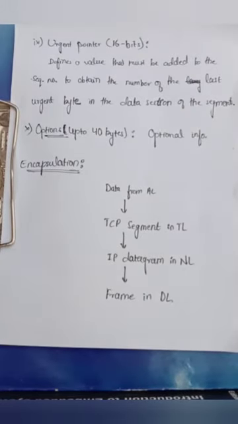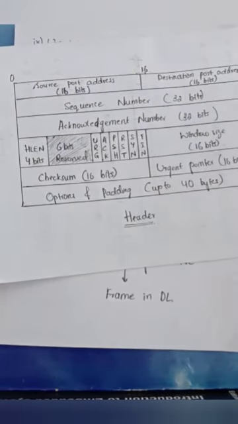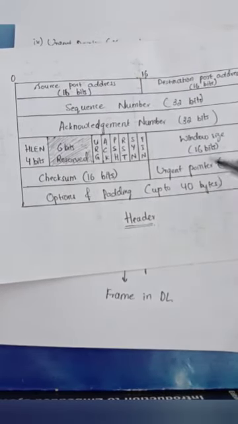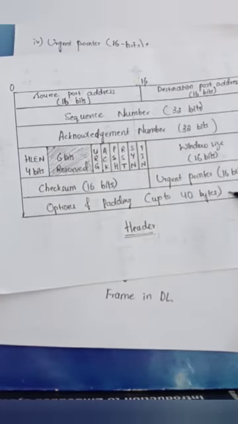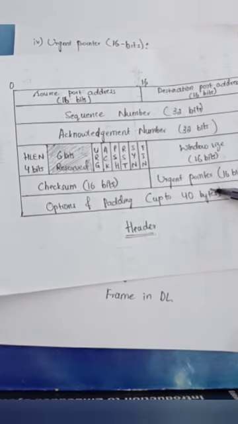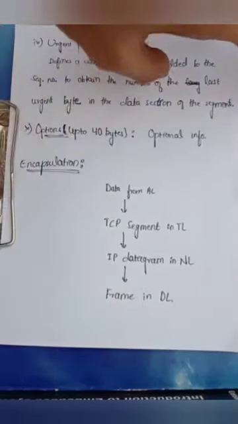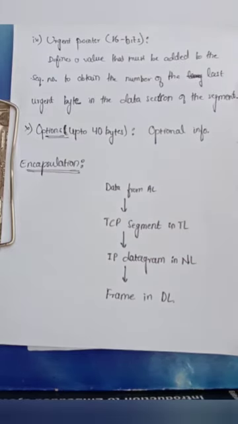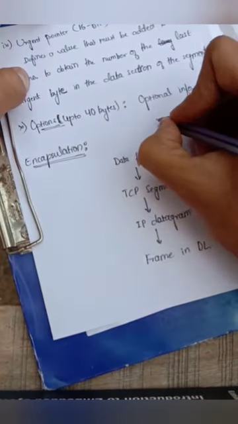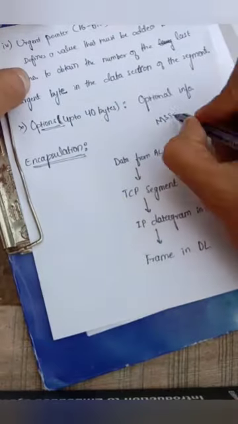Now at the last comes the options field and the padding. As we have discussed, in the TCP segment there is a field allocated for the options and padding. So this options and padding field can be a maximum of 40 bytes. That is, this contains the optional information that has to be sent from the sender to the receiver. The major thing we deal with is the maximum segment size, denoted by MSS.